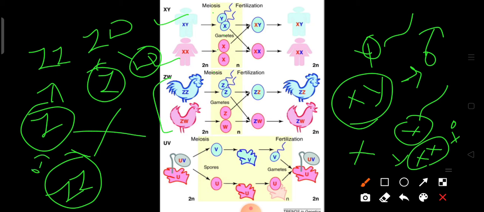But if the Z gamete fertilizes with the W gamete, thereby giving a genetic makeup ZW, which is a female now. Clear? We have to just understand this. In case of humans or mammals, the males are heterogamety, whereas the females are homogamety. But in birds, it is opposite. Here the females are heterogamety and the males are homogamety.